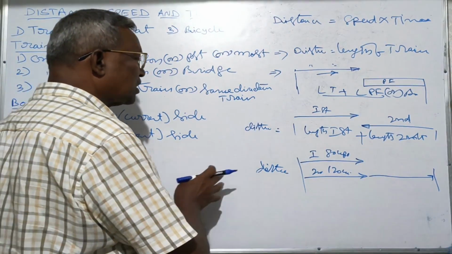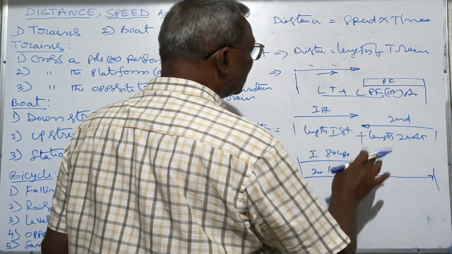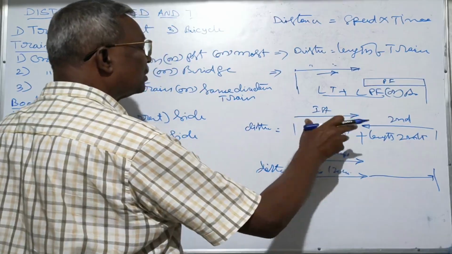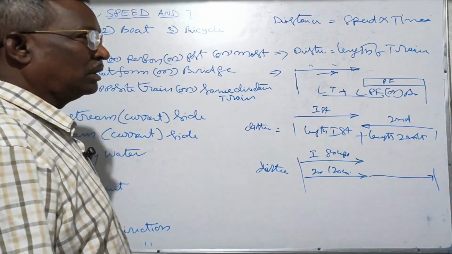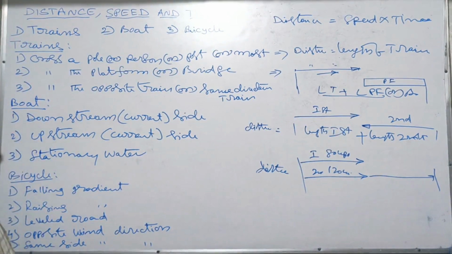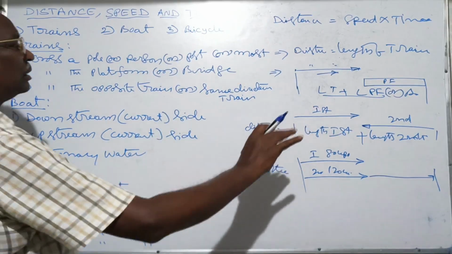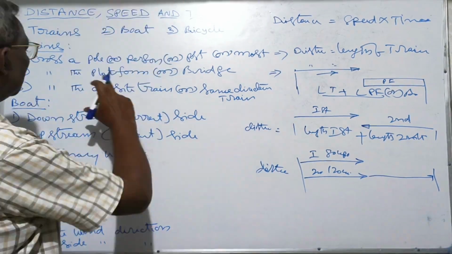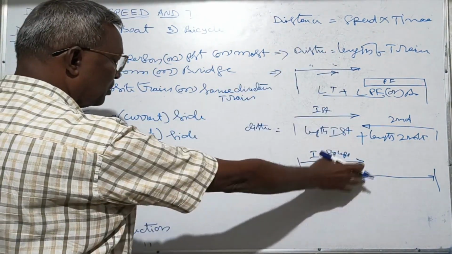Of course, in the same direction or opposite direction, the speeds are different. Keep it in mind. Accordingly, we can calculate it. These are regarding train problems.